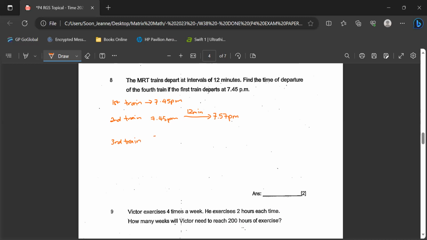From 7:57, we calculate another 12 minutes, and the third train departs at 8:09 p.m. From here, we can find out the fourth train. From 8:09 p.m., another 12 more minutes would be 8:21 p.m. This is your answer.